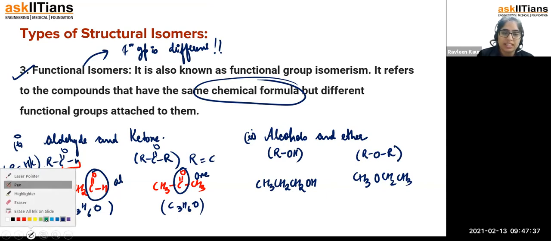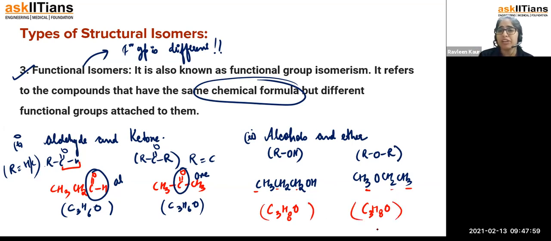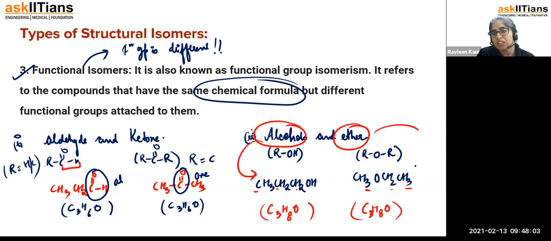Okay. So let us count the things. 1, 2, 3. So C is 3, H is 3, 4, 5, 6, 7, 8. 8 for the OH one also. And this is going to be like this. This is going to be C3H8O. So we can see from here directly that you're going to have the same chemical formula, but the functional group, one is the alcohol group, another one is going to be the ether group. Similarly, aldehyde group and ketone group, right? You can think of more examples because there are many things that exist.